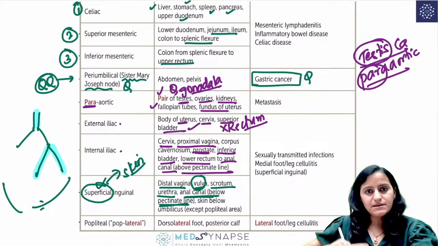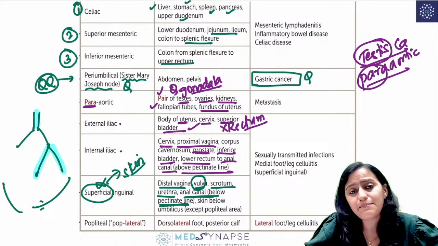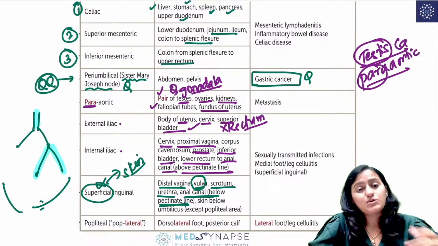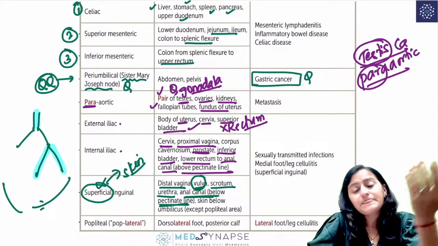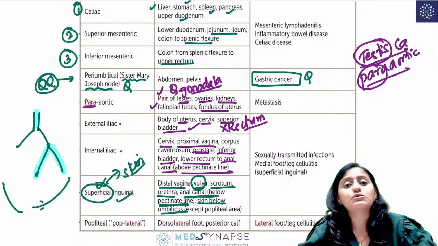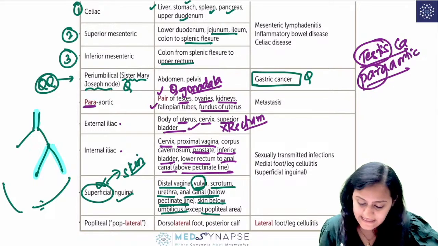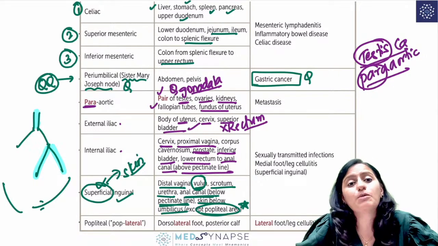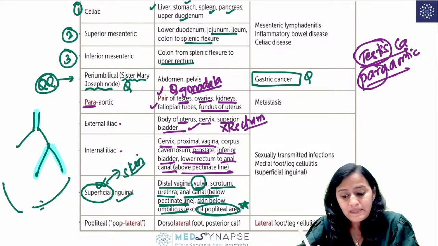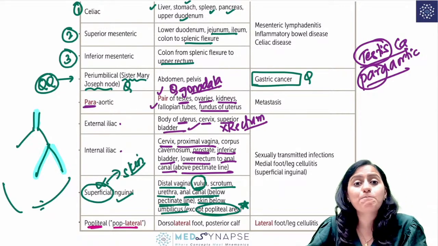Skin above the umbilicus. We said what lymph node is the skin above the umbilicus? Skin above the umbilicus was the axillary lymph node, right? And skin below the umbilicus is going to be the superficial inguinal lymph node. Remember, skin is superficial, so superficial inguinal lymph node. There's an exception, we'll talk about that. That's the popliteal area, which does not drain into the superficial inguinal lymph node. So where does the popliteal area drain? Remember, popliteal is like poplateral.